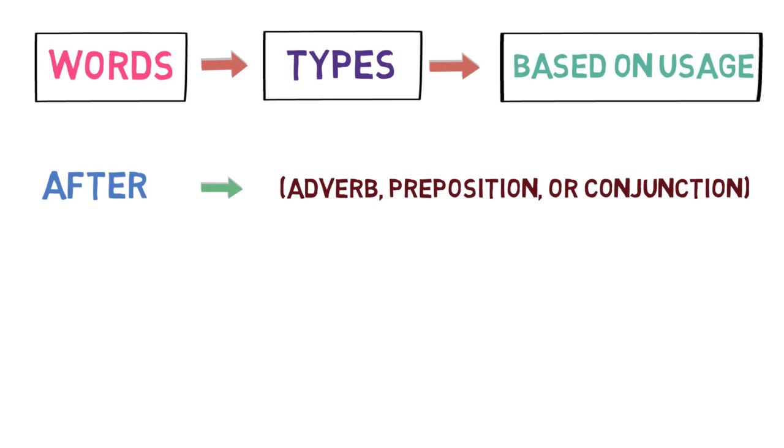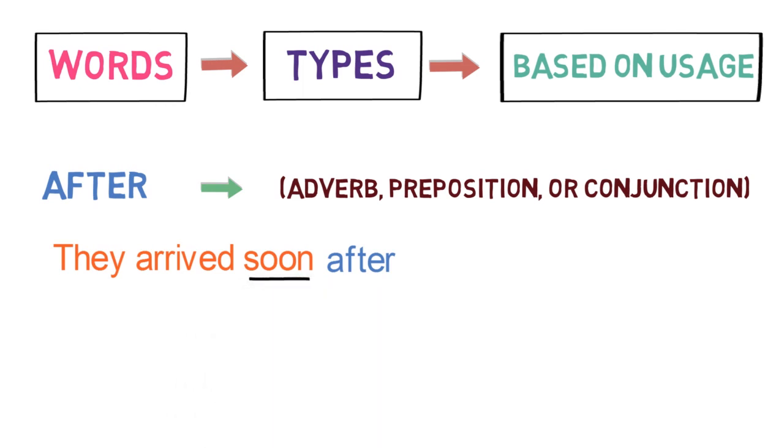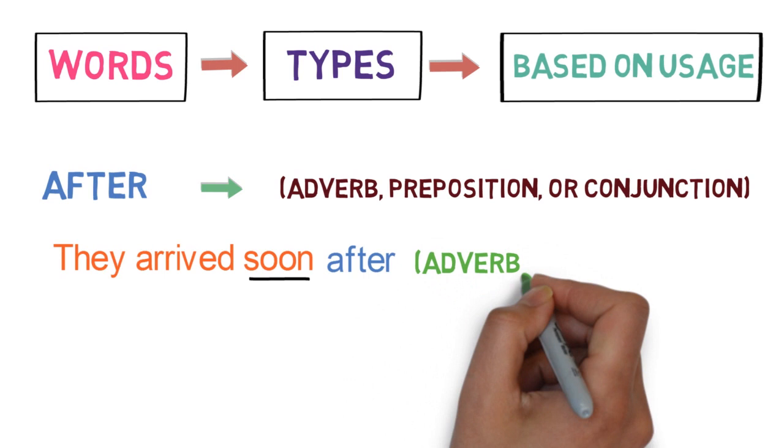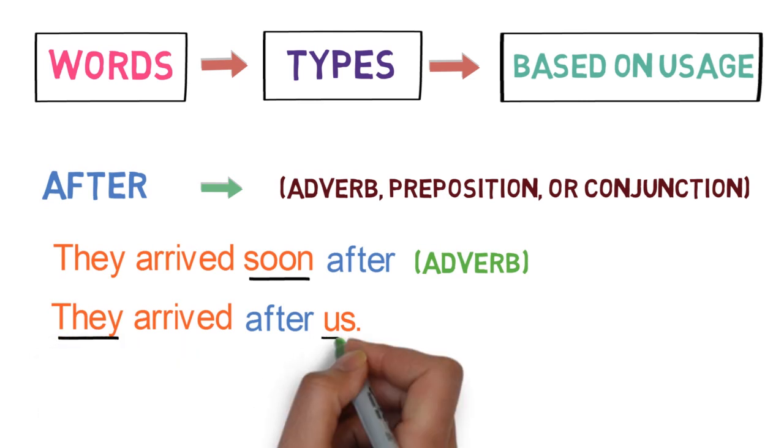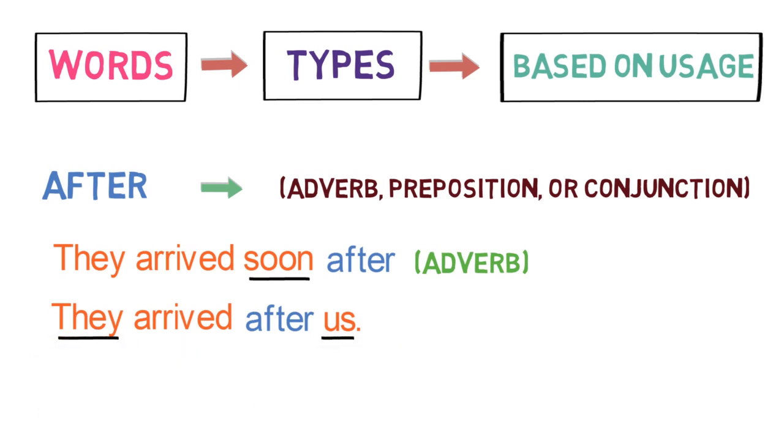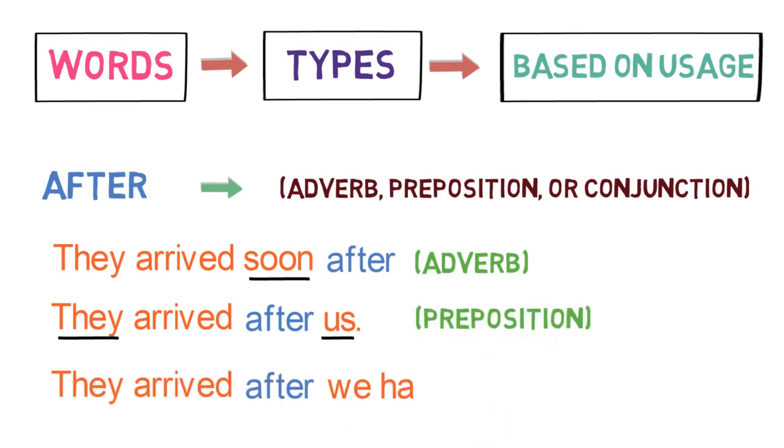Let's look into the use of the word after in a sentence. They arrived soon after. Here, the word after is describing adverb soon. So, after is behaving as an adverb here. They arrived after us. Here, after is linking the words they and us and denoting time. So, it is behaving as a preposition here. They arrived after we had left. It is joining 2 sentences, they arrived and we had left. So, after is behaving as a conjunction here.